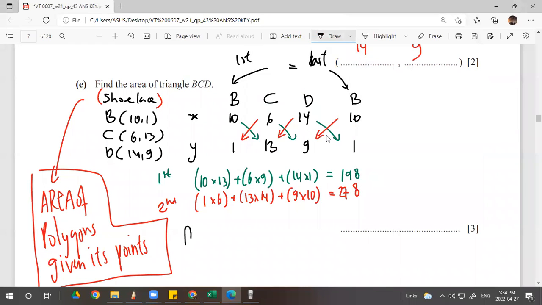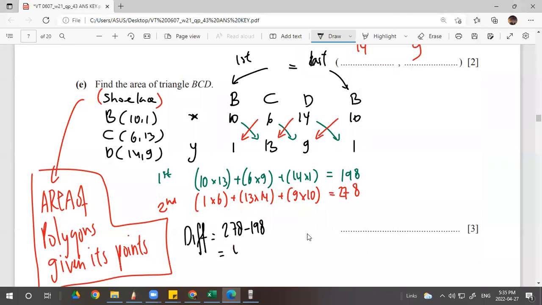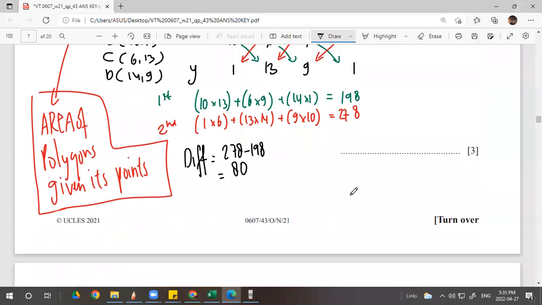Now you find the difference. The difference has to be positive. So 278 subtract 198, the answer will be 80. And after you do the difference, you multiply by half. So this is the shoelace formula. Half times 80, so the answer will be 40 units squared. Okay, this is the final.